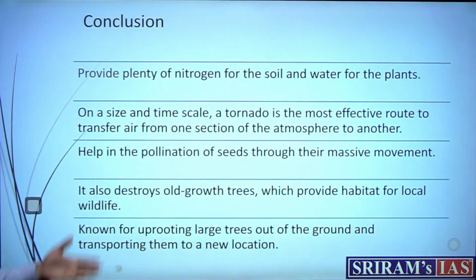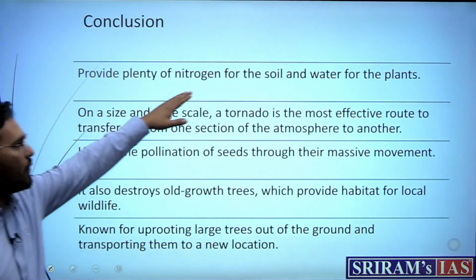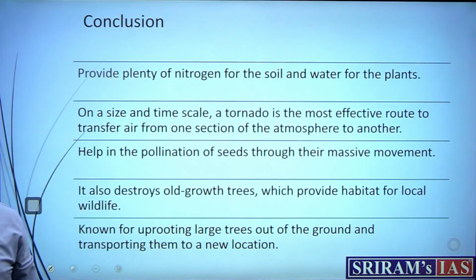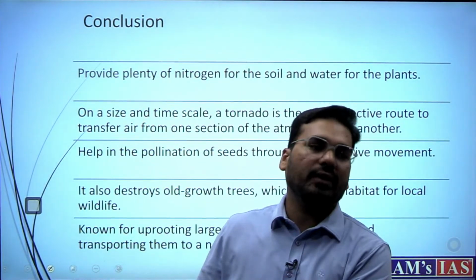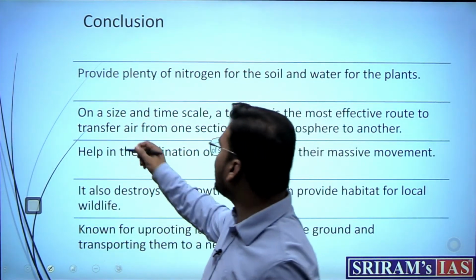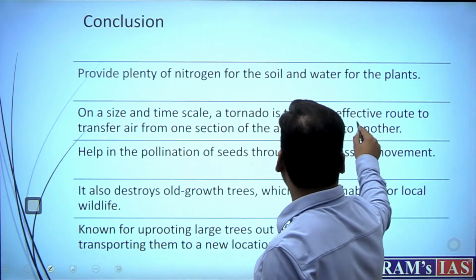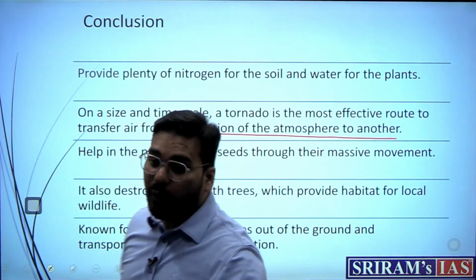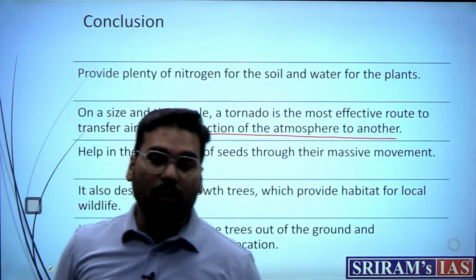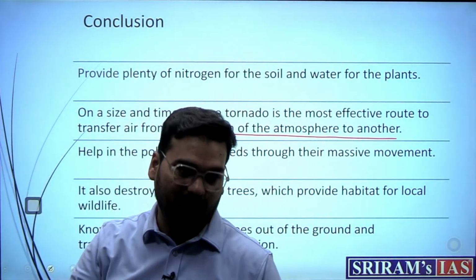For example, it provides plenty of nitrogen for the soil and water for the plants, because when it happens, a lot of lightning occurs. Because of lightning, nitrogen fixation can also happen, right? On a short time scale it is the most effective route to transfer air from one section of the atmosphere to the other. So it also becomes a very important phenomenon for the redistribution of energy.